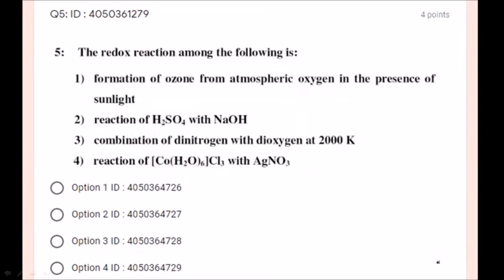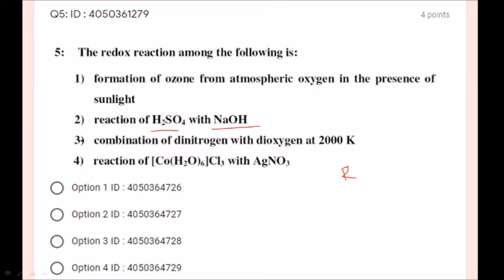Next, the redox reaction among the following is redox. So in an equation, if oxidation and reduction takes place in a single reaction, that reaction is going to be said as redox reaction. Among the following: formation of ozone from atmospheric oxygen in the presence of sunlight. Oxygen to ozone, is it redox? No. Reaction of sodium hydroxide with sulfuric acid, it is a neutralization reaction, so it is not a redox reaction.